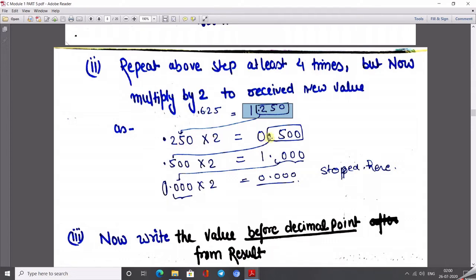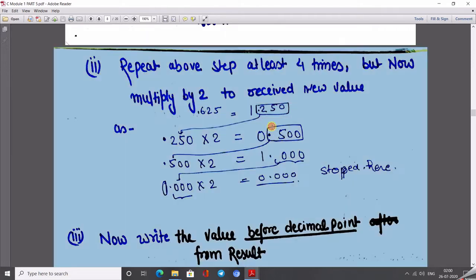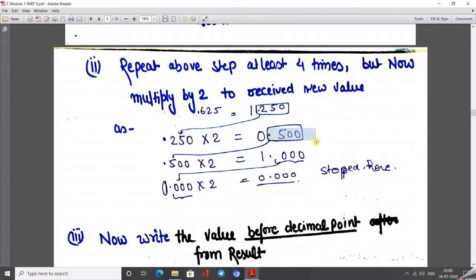We get 0.500. Again, take the fractional part only and multiply by 2. We get 1.000. And again, what do we get? We get 0.000, which multiplied by 2 always gives 0.000. So what exactly happened here? This step would be repeated an infinite number of times, so just stop here.